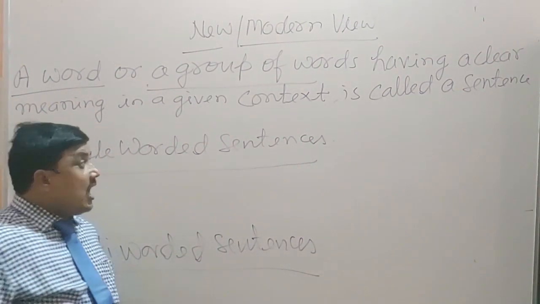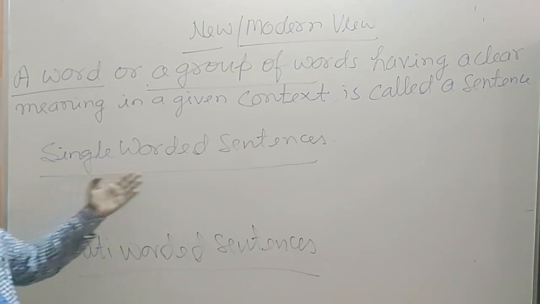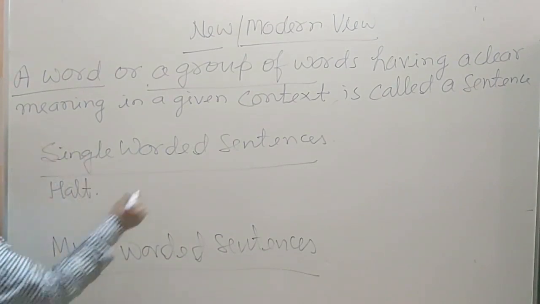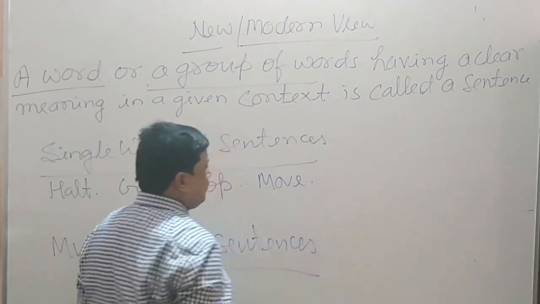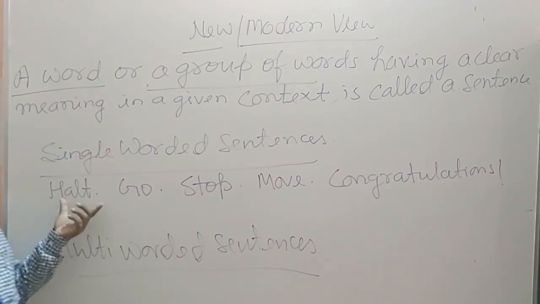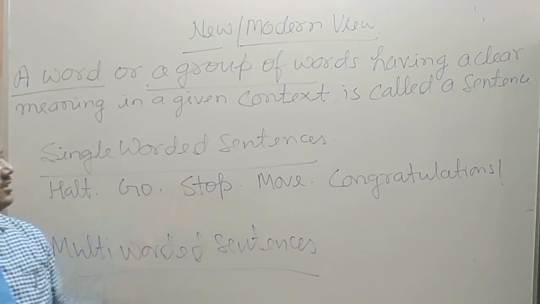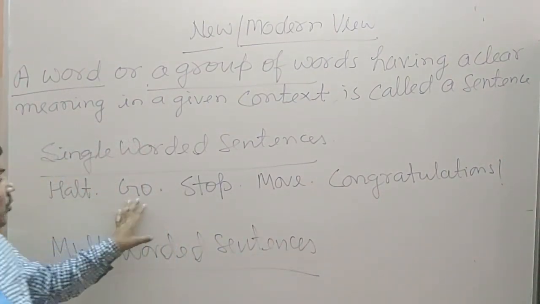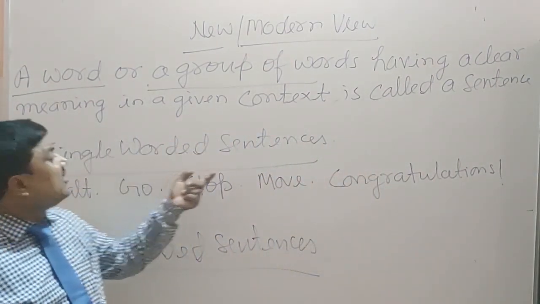I am going to tell you which sentences can be called single worded sentences. See here. Halt, go, stop, move, congratulations. These are all single worded sentences. They are only one word, but they are working as sentences. That's why halt, go, stop, move, congratulations are called single worded sentences.